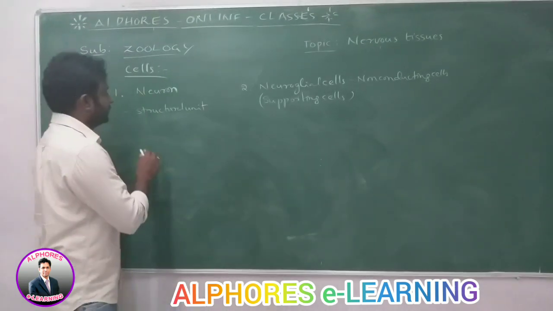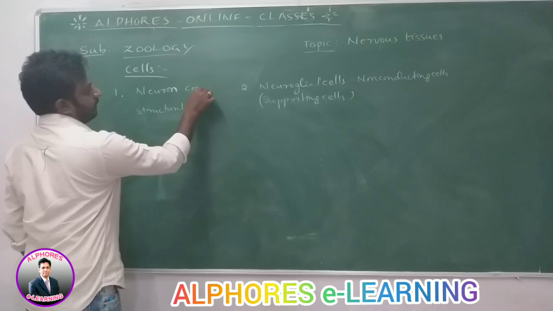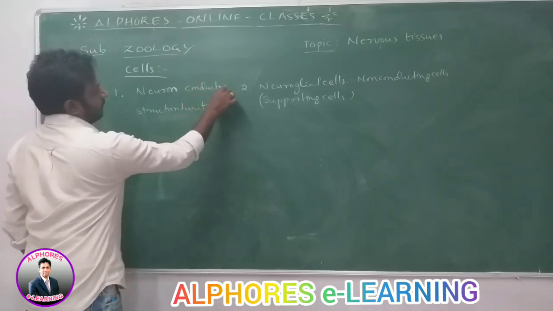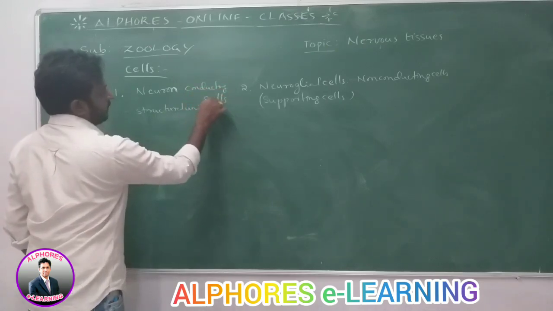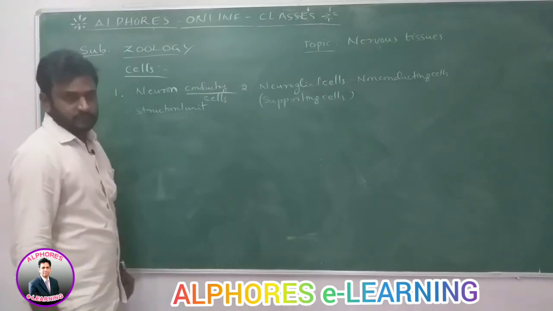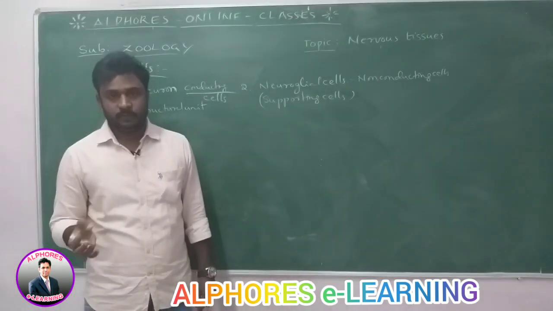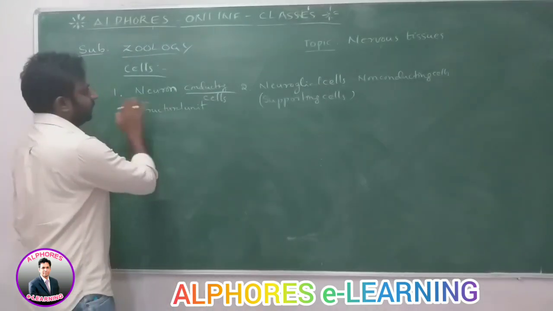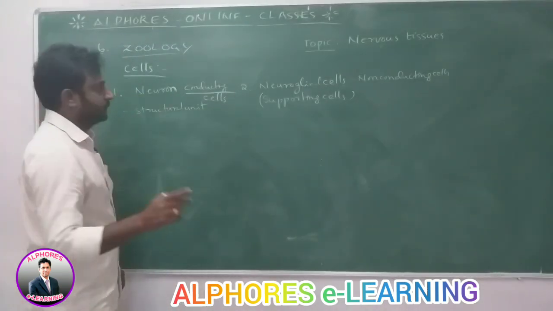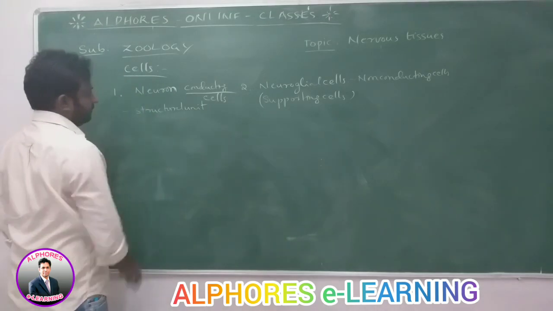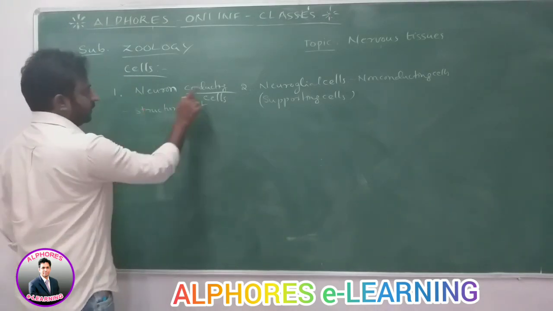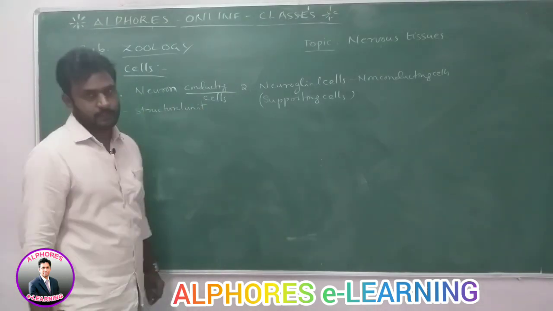So neurons are the conducting cells, which conduct impulses from one part of the body to another part of the body. That is the function of a neuron. So two types of cells are present in the nervous tissue, which are called neurons and neuroglial cells.